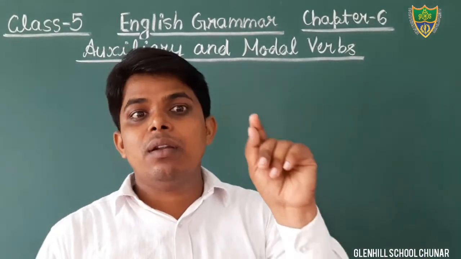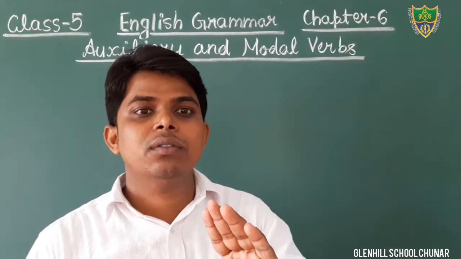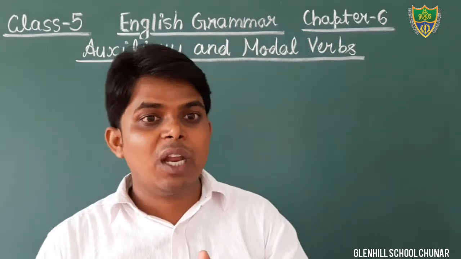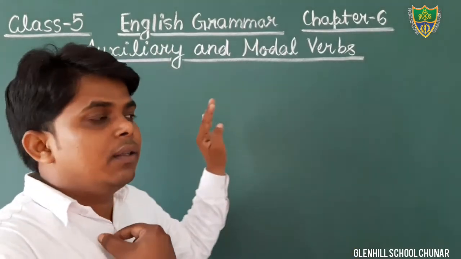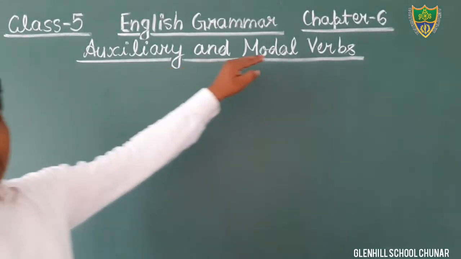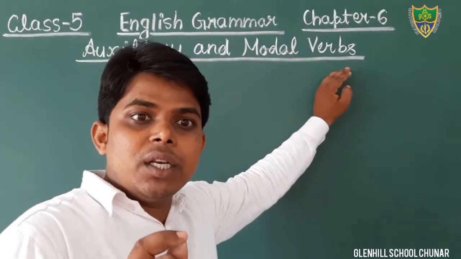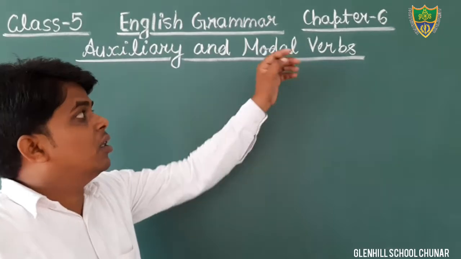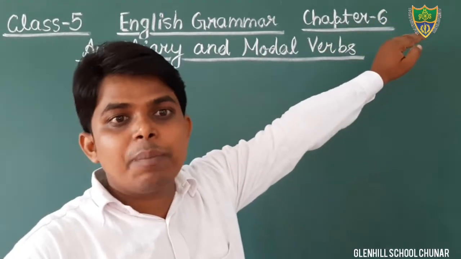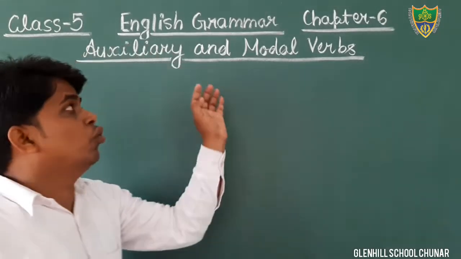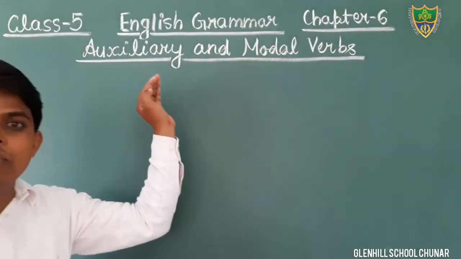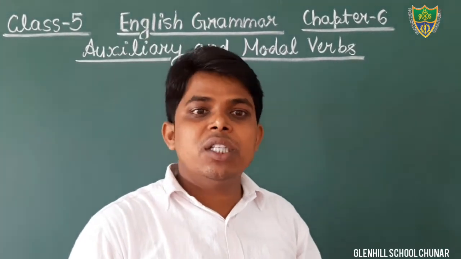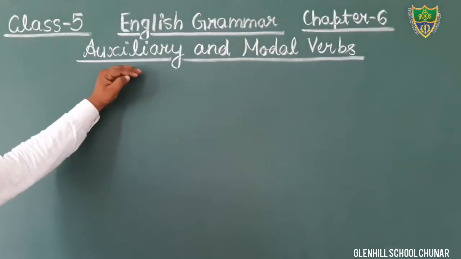Dear students, today we will discuss another kind, that is the helping verb, in which I have told you there are two kinds of helping verb. Primary auxiliaries and modal auxiliaries. The primary auxiliaries are also known as helping verbs, and then modal auxiliaries. The other kind is given in the next chapter, chapter number 6. Today we will discuss these two topics: auxiliaries, or you can say helping verbs, and modal verbs. Okay, students? So just open your notebook. We will start the topic auxiliary verb or helping verb.